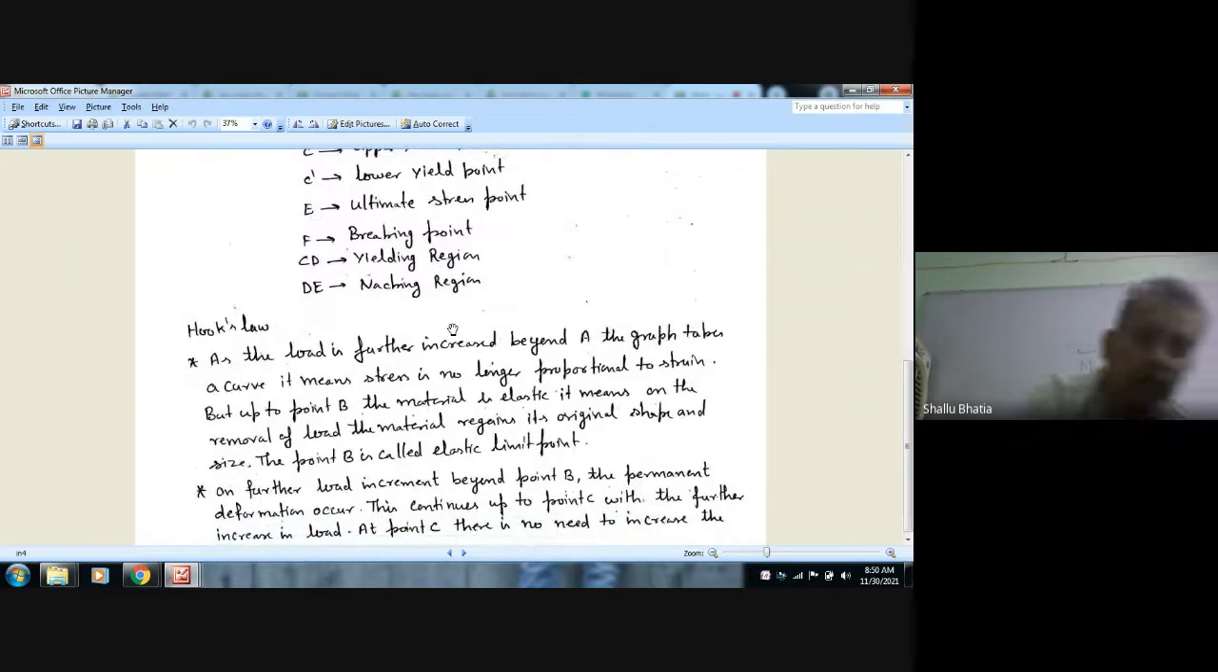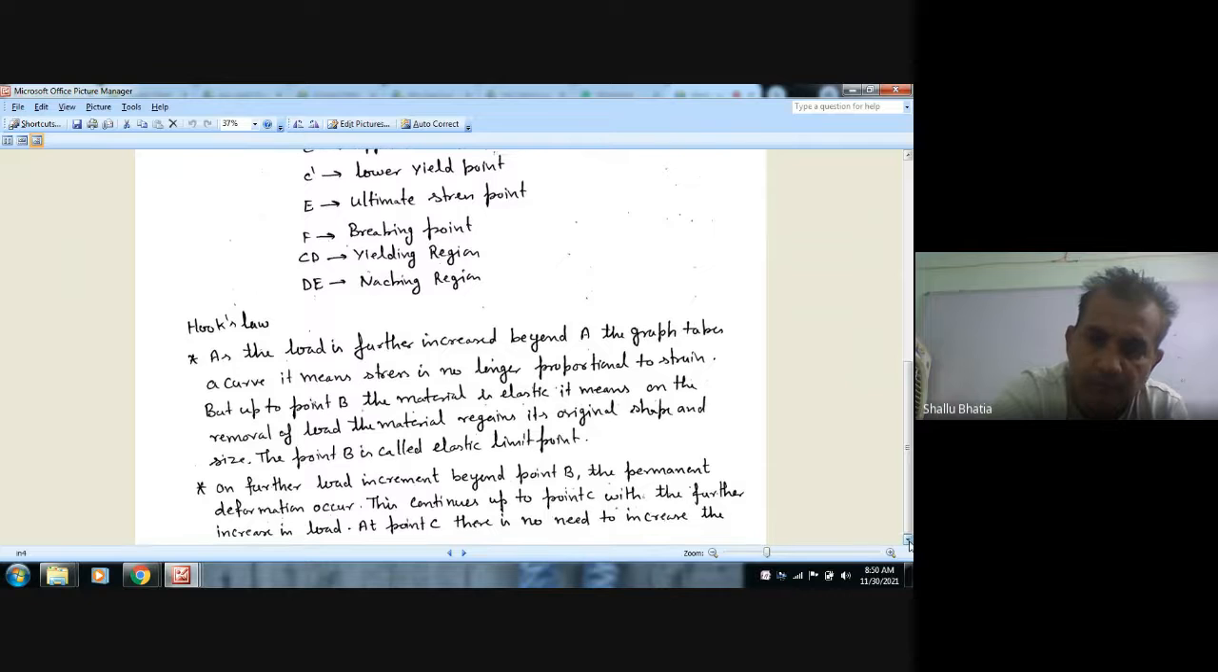I will read it out for you. As the load is further increased beyond point A, the graph takes a curve. It means the stress is no longer proportional to strain, but up to point B the metal is elastic. It means on removal of load, the material regains its original shape and size. The point B is called the elastic limit point. Up to point B there is no permanent deformation. On further load increment beyond point B, permanent deformation occurs.